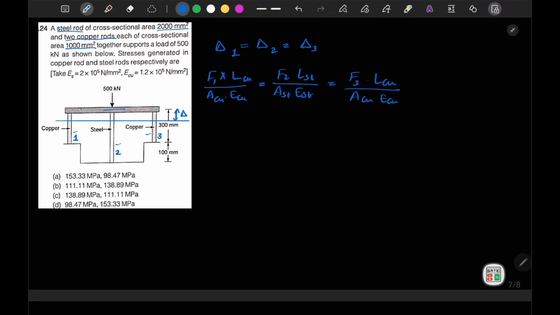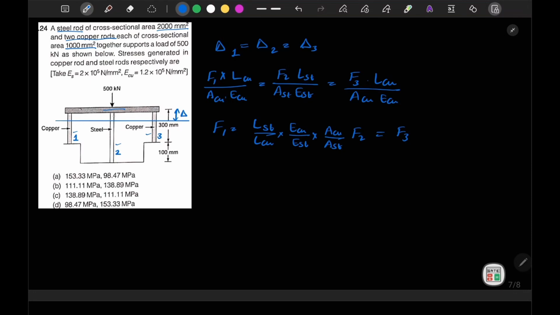So from here I can write F1 is equal to L steel by L copper into E copper by E steel into A copper by A steel into F2 is equal to F3. So I can say that F1 is equal to F3.